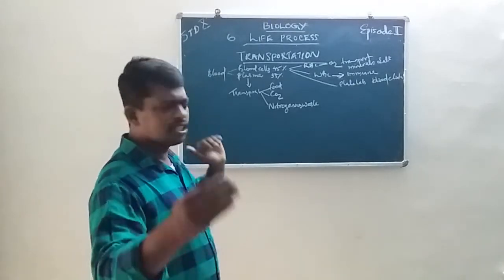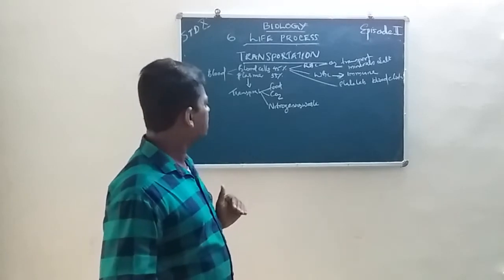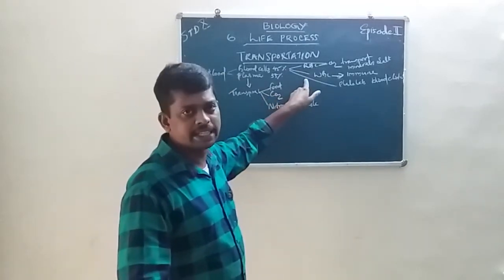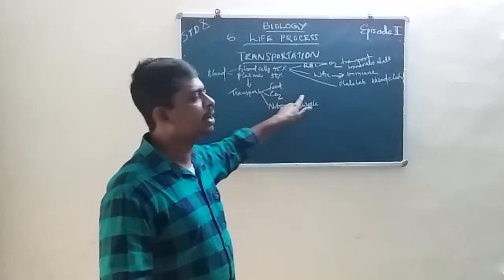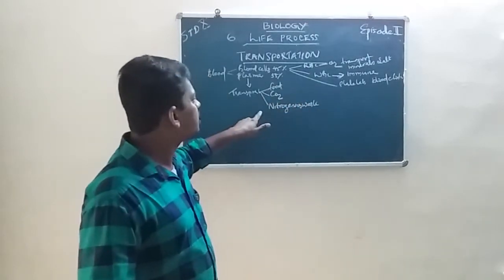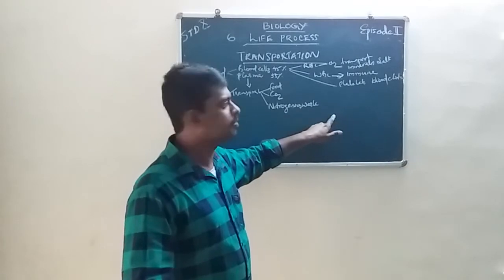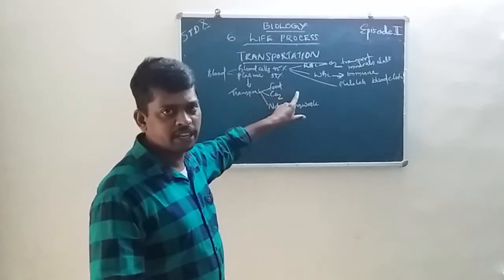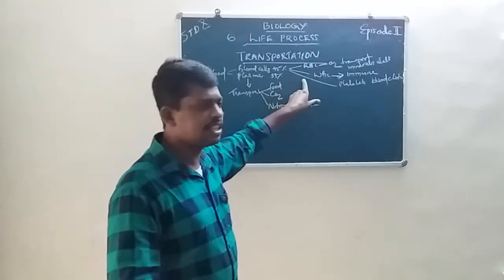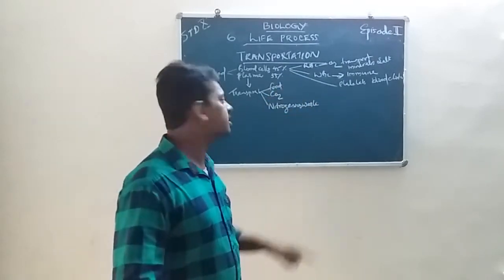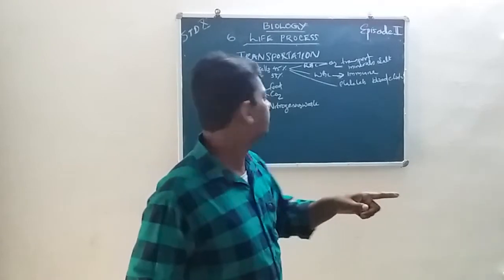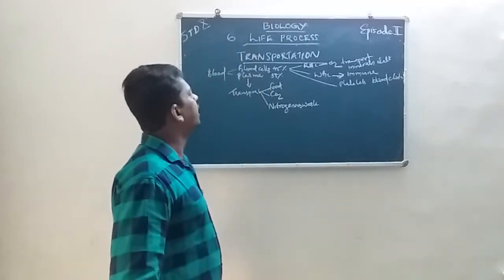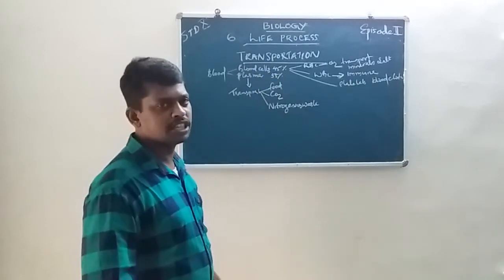Then what is the work of plasma? The plasma transports food materials, carbon dioxide and nitrogenous waste. Then blood cells, 45% of blood.